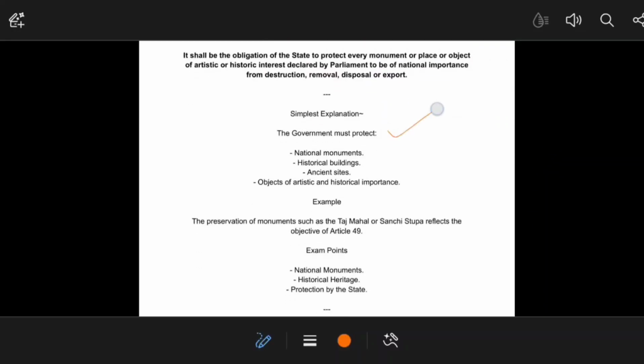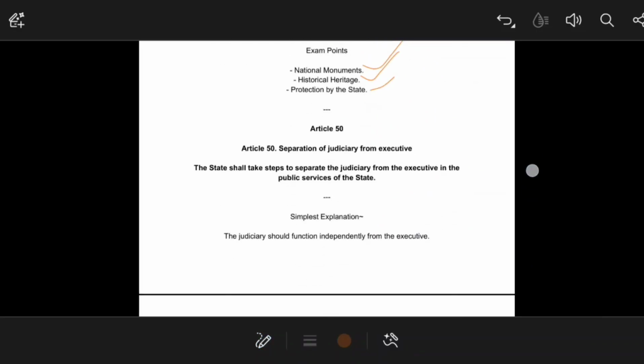Now the government must protect what? National monuments, historical buildings, ancient sites, and objects of artistic and historical importance that are basically important to construct the history of India, to understand the history and geography of India in a better way. So this is the obligation on the state to protect all these monuments. For example, the preservation of the Taj Mahal or Sanchi Stupa is inspired by this article. So it is about national importance, historical heritage, and protection by the state.